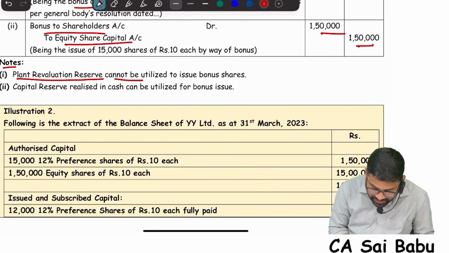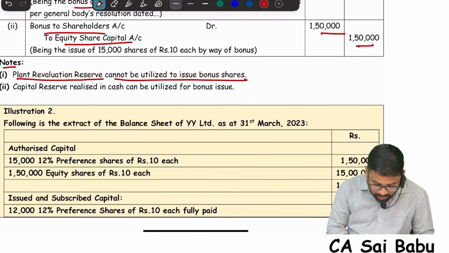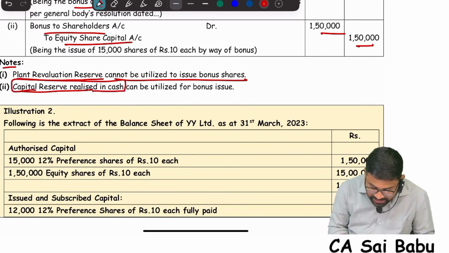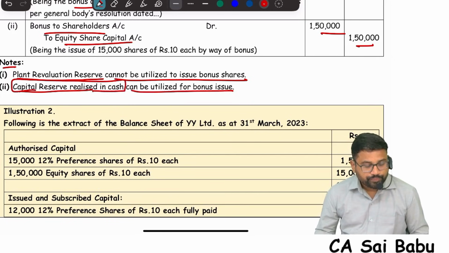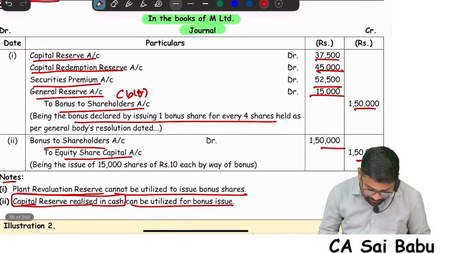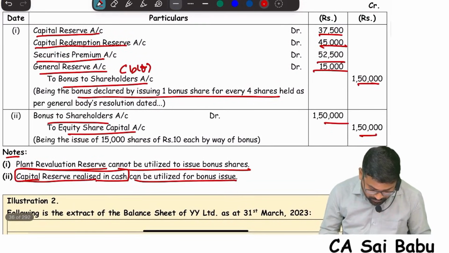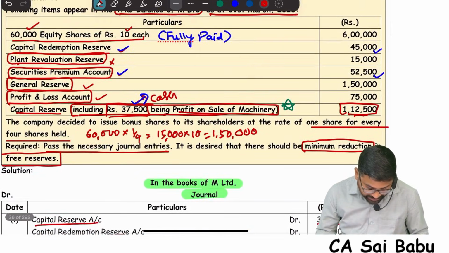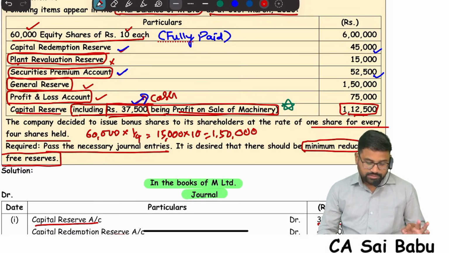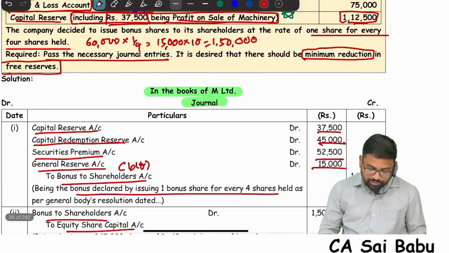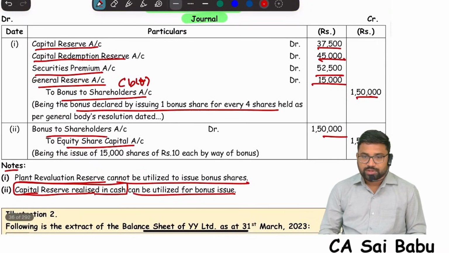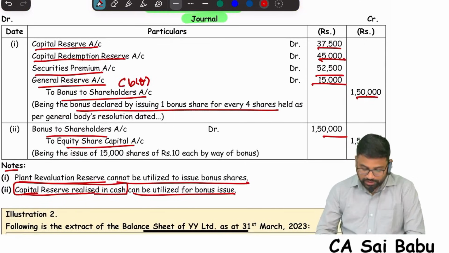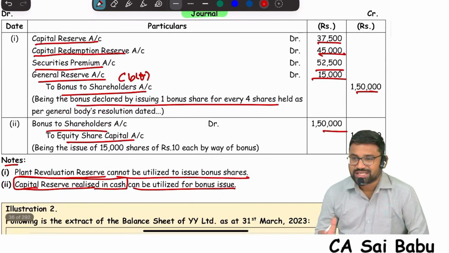Now see this. Notes also important, sir. Revaluation reserve cannot be utilized to issue bonus shares. And also capital reserve realized in cash only can be utilized for bonus issue. So first, except free reserves, use everything. Revaluation reserve don't utilize. Securities premium utilize. CRR utilize. Capital reserve utilize 37,500. Balance is utilized from general reserve. Alternatively, you can use from P&L also. So you understand this? That's it.